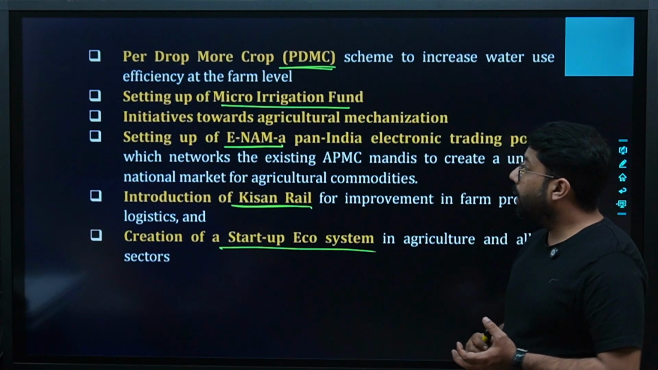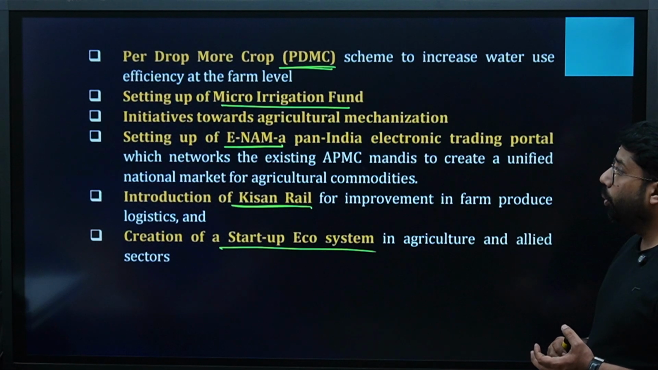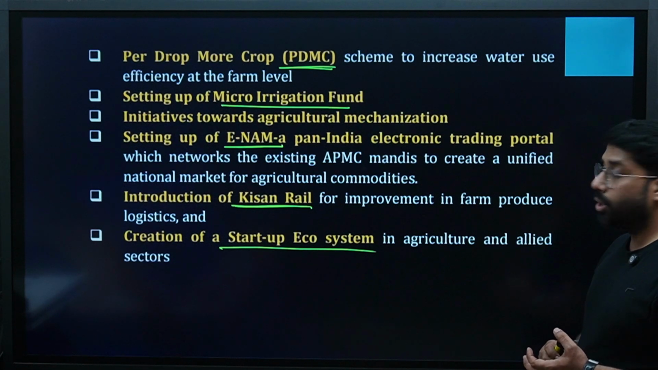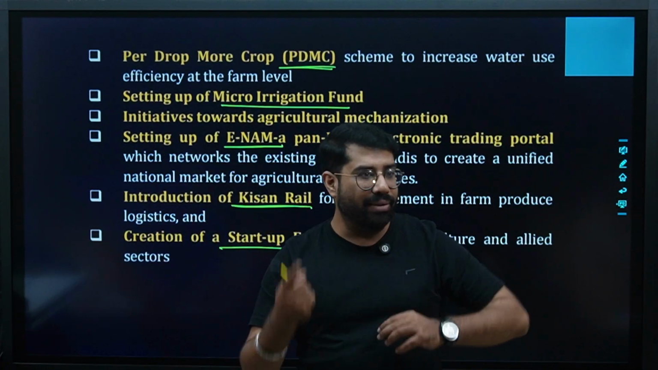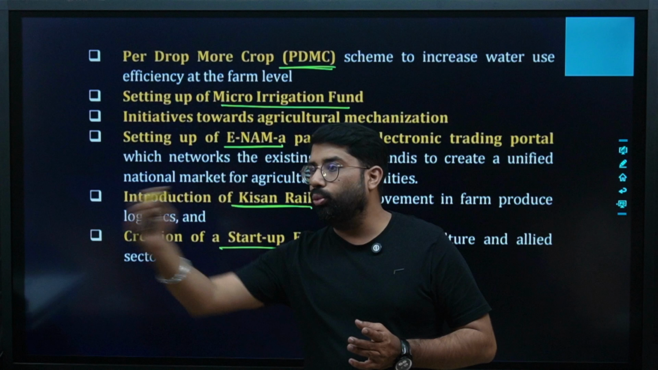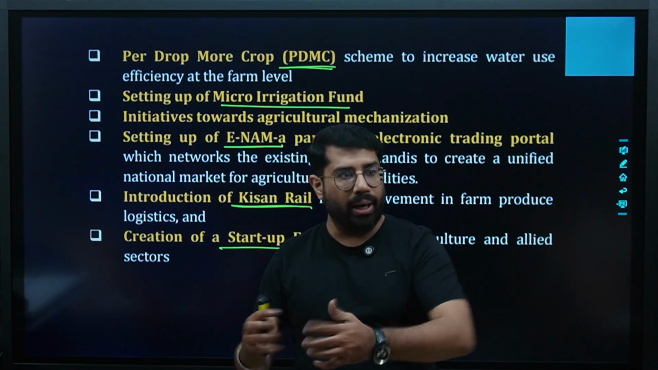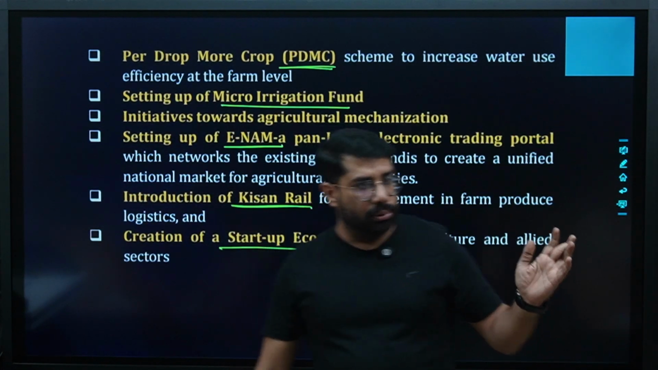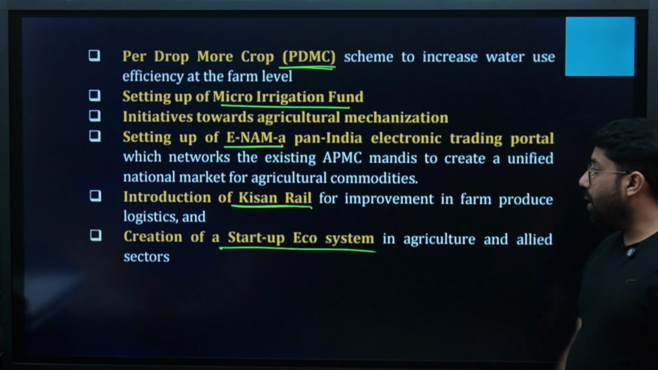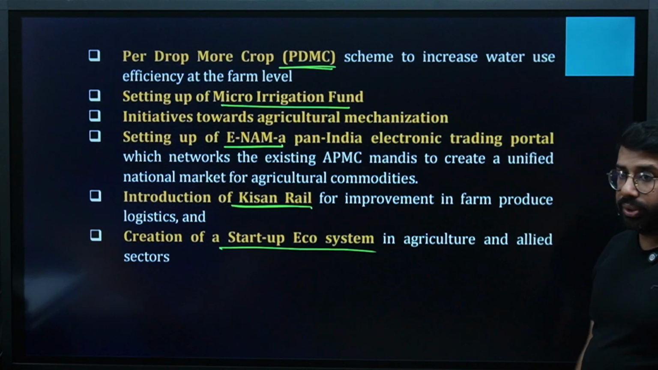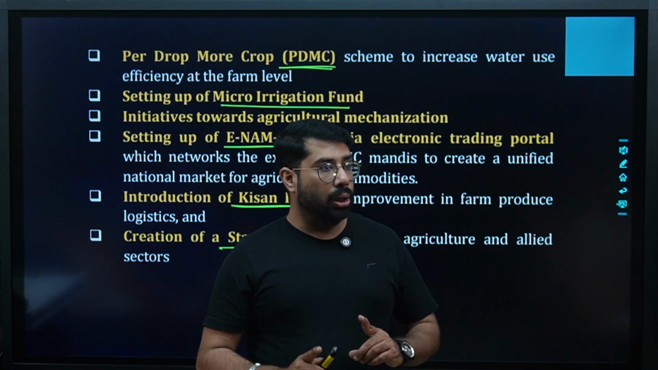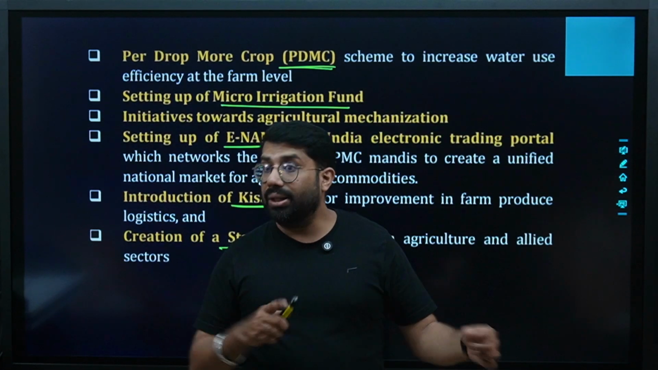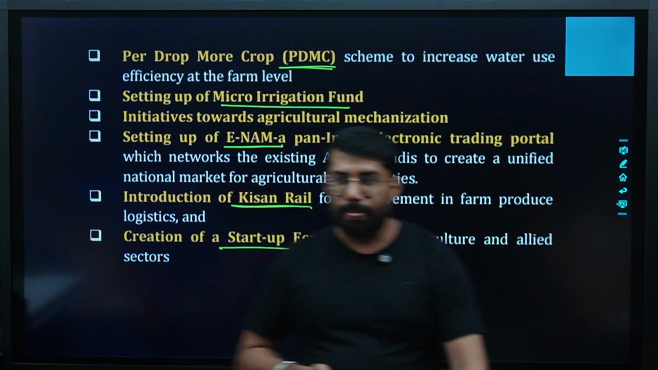Setting up of eNAM, a pan-India electronic trading portal which networks the existing APMC mandis to create a unified national market for agricultural commodities, one market for all the agricultural commodities. So it gives a benefit to all the farmers that they don't have to move from one market to another. They go to one market and they can sell off their crops, right? Then we have introduction of Kisan Rail for improvement in farm produce logistics. Kisan Rail basically means the railway system is being used for transporting the crops from one place to another easily at a concessional rate, right?